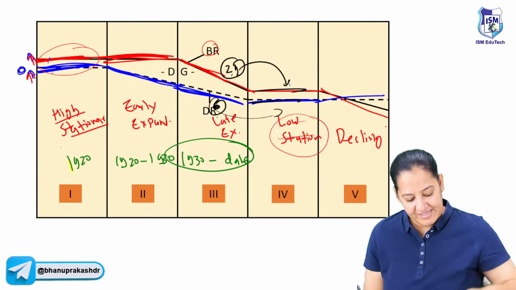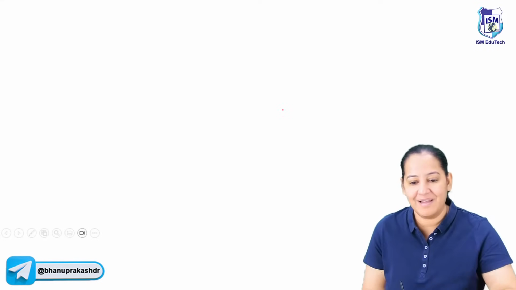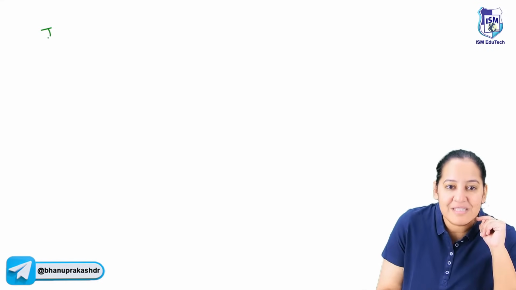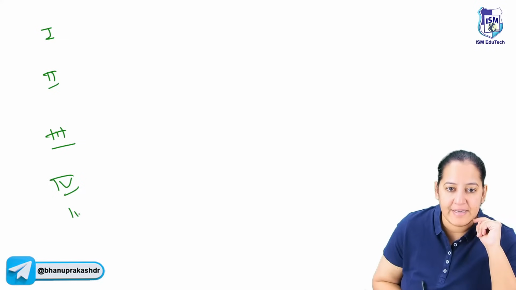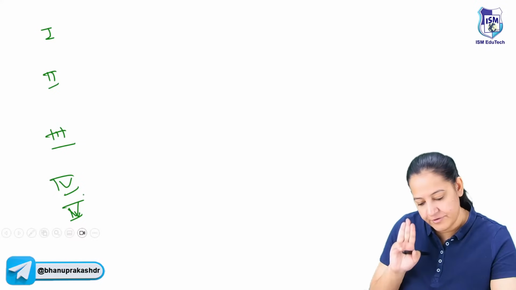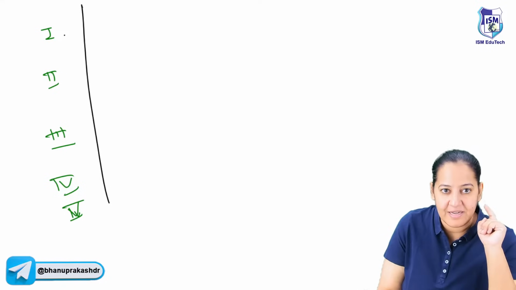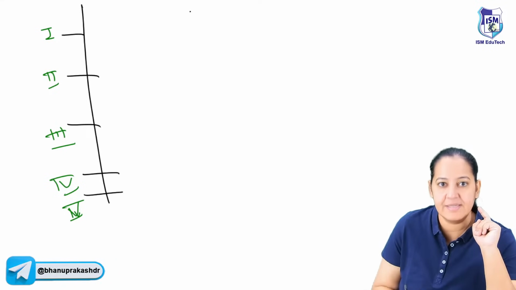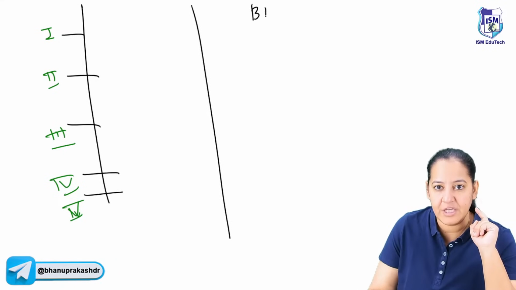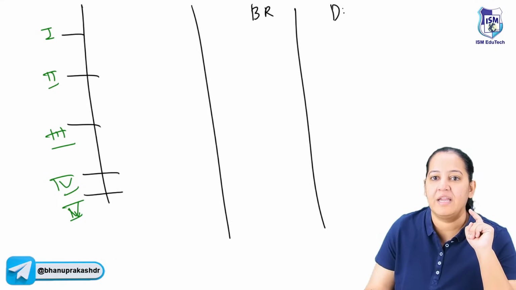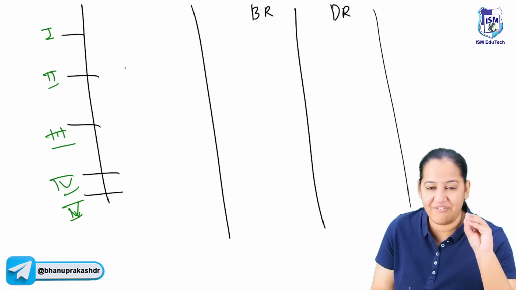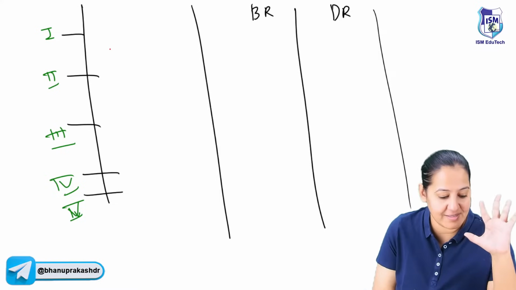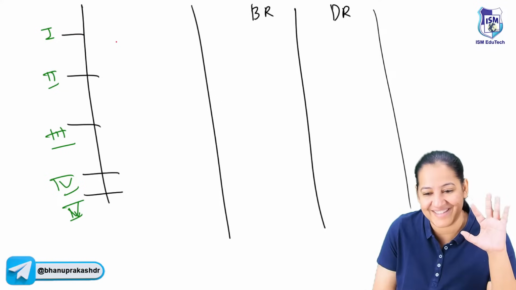So tell me the 5 phases. What are the 5 phases in a demographic cycle? Stage 1, stage 2, stage 3, stage 4, and stage 5. Now you have to tell me 3 things. Number 1, the names of these phases. Then the birth rate in each of them, the death rate in each of them, and examples in each of them. We are studying the demographic cycle.